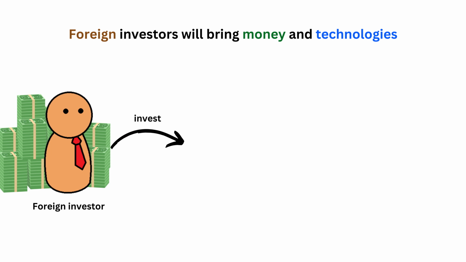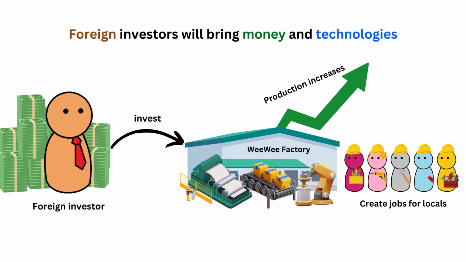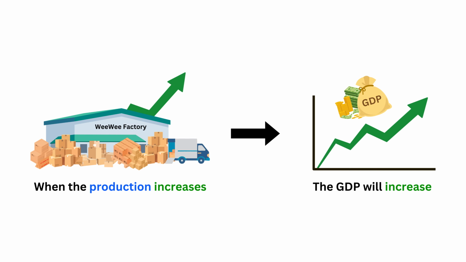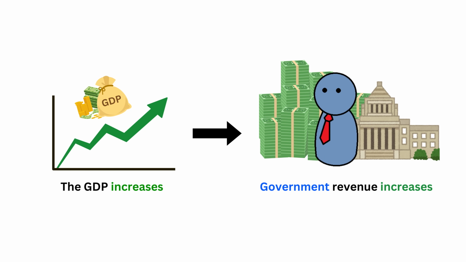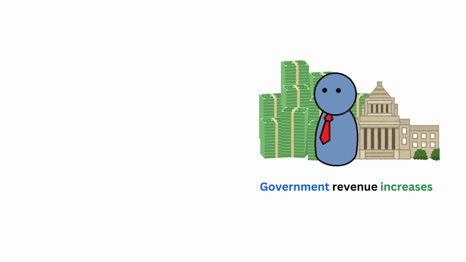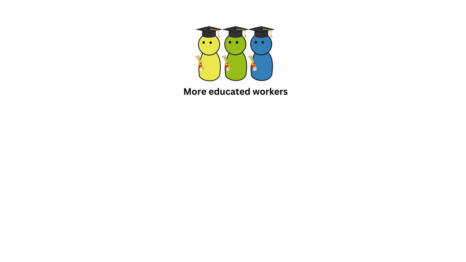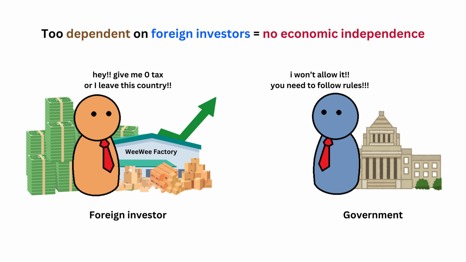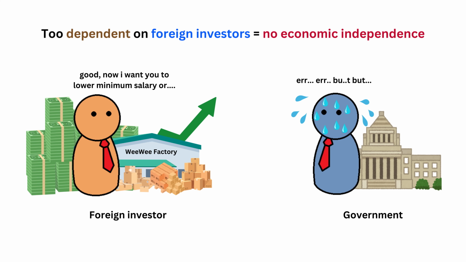When foreign investors invest in a country, they bring money and technology that create jobs and increase production in that country. If the production increases, then the GDP will also increase. When GDP increases, government revenue will also increase. After that, the best next step is to invest the money into education and the skills of its own people. More educated workers lead to higher productivity, innovation, and higher salaries. But remember, being too dependent on foreign investors is not ideal in the long run. It can limit a country's economic independence.